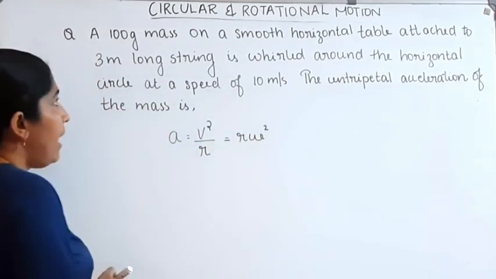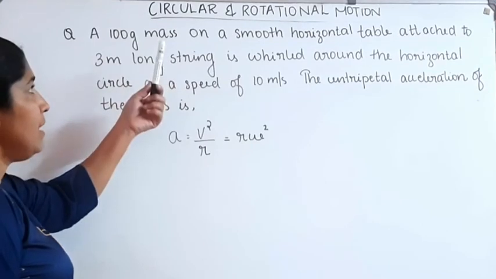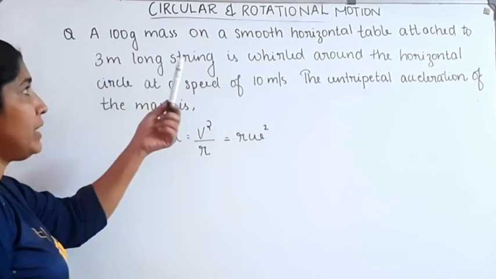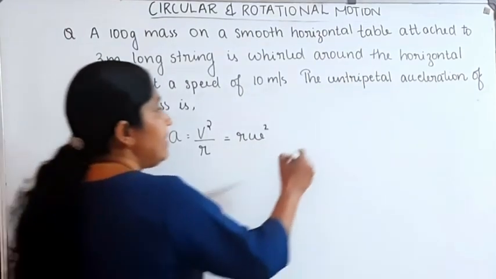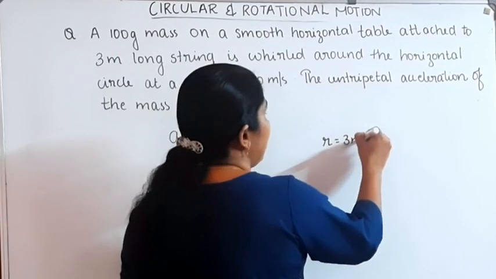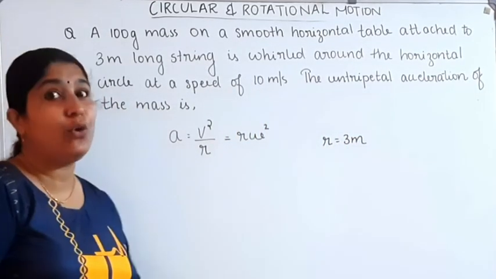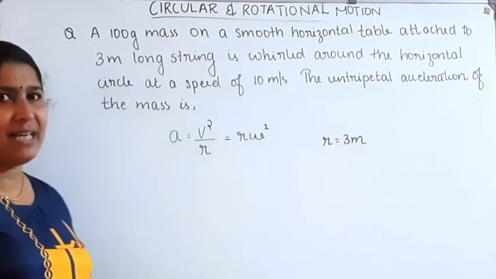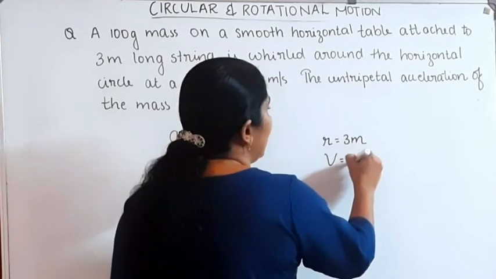In our question, a 100 gram mass is attached to a smooth table, 3 meter long. That means the radius of the string is equal to 3 meter. Radius is given. And it is whirled around the horizontal circle at a speed of 10 meter per second. Meter per second means linear velocity. Linear velocity v is equal to 10 meter per second.